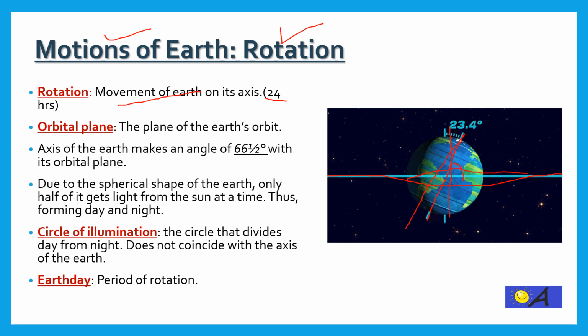The circle that divides day from night is known as the circle of illumination. See this circle that is dividing day from night, here it is night while here it is day. This circle is known as the circle of illumination. The circle of illumination does not coincide with the axis of Earth at all, and the period of rotation is known as one Earth day.